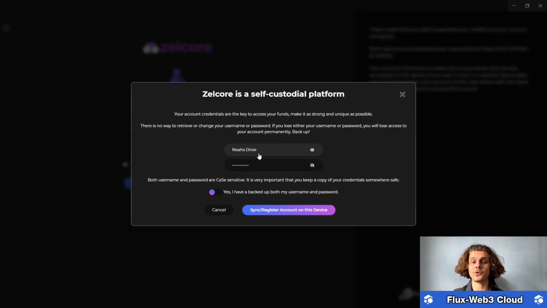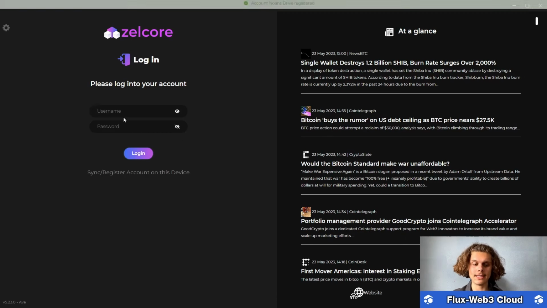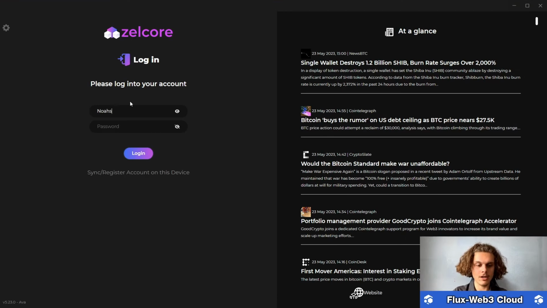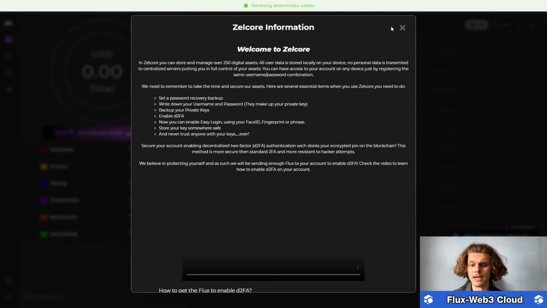You can again see a username here and check your password if you want to check it. And then down here, just click on yes, I have backed up both of my username and password, and again click on register. Now you are set, and now you'll just have to log in. So let me just put in everything again. Password set. We are gonna log in, and here we are.